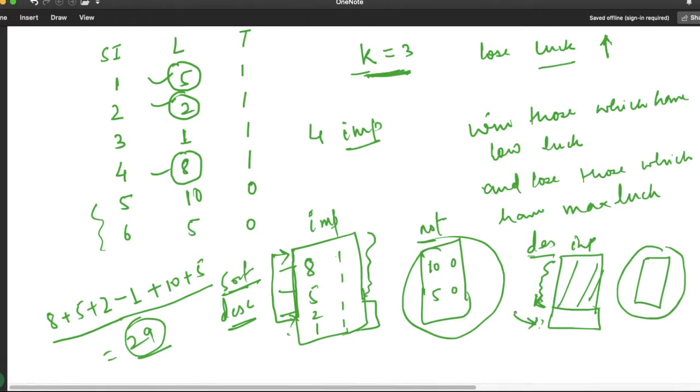Suppose there are 10 important games, out of which k equals 5, means we can lose 5, so up to 5 we have added, means we lost, means we increased our luck value, but for the rest we have to subtract the value from our luck balance. That's why we are decreasing the value from k to last, and we are returning that as our answer.